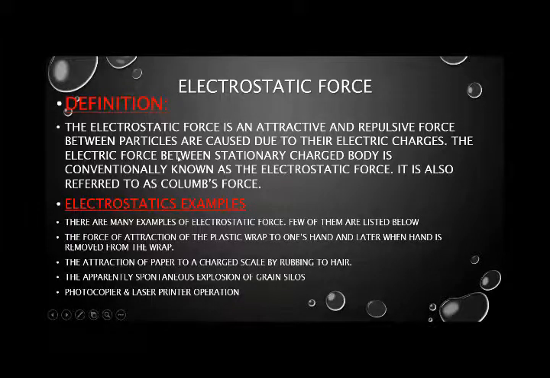The electric force between stationary charged bodies is conventionally known as the electrostatic force. That force of attraction and repulsion is known as the electrostatic force, and it is also referred to as Coulomb's force, and we will later discuss what Coulomb's force is.